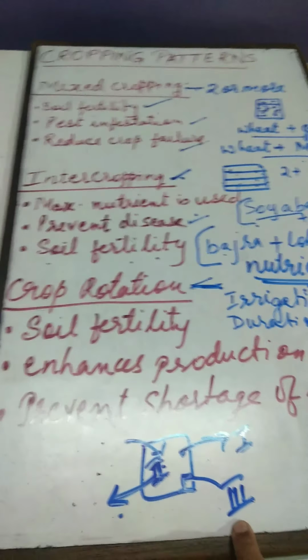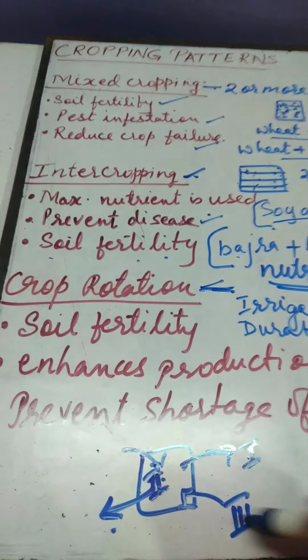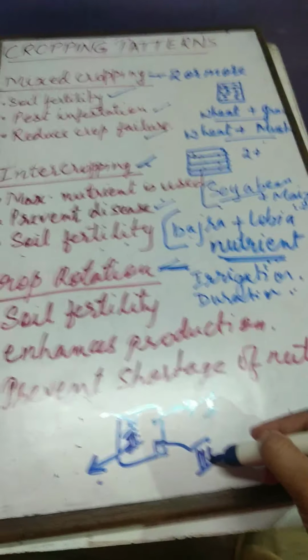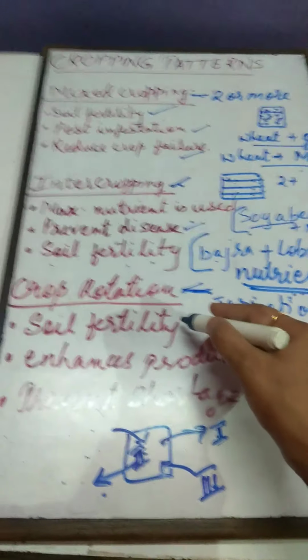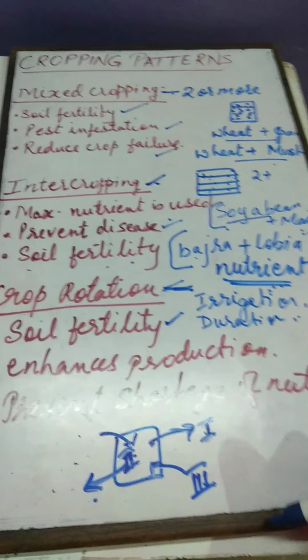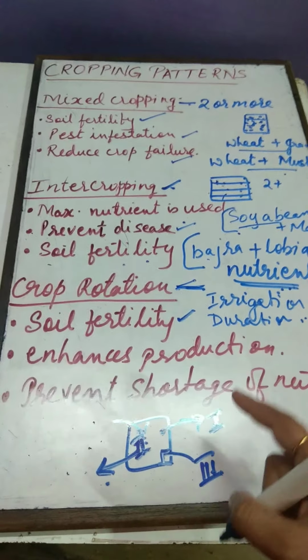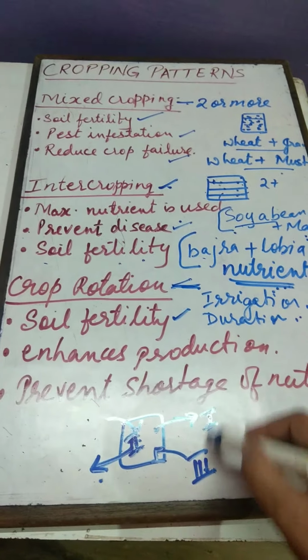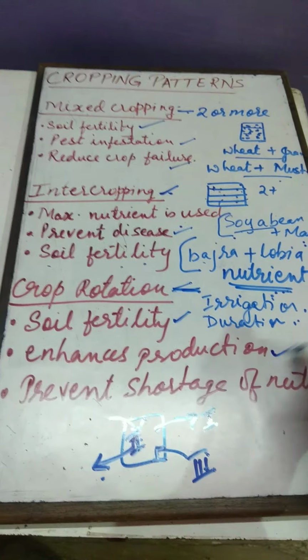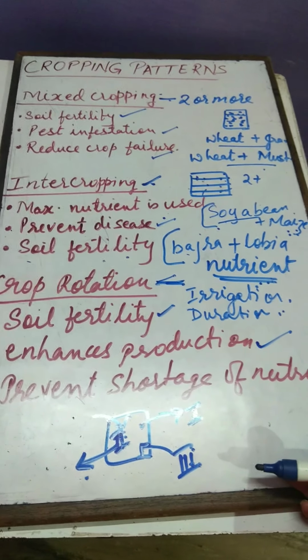Obviously, since I am growing 3 different types of crops in my field, it will maintain the soil fertility. Since on the same piece of land in 1 year I am using 3 types of crops, production is increased.